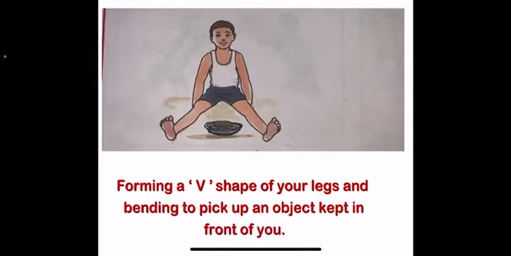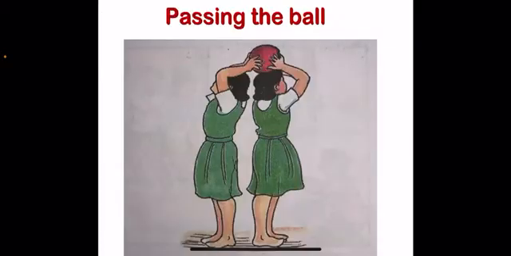Our first game is forming a V shape with your legs and bending to pick up an object kept in front of you. In this picture, children, the boy is sitting down with a V shape between his legs and he will be bending to pick up an object kept in front of him. Passing the ball. In this, as shown in the picture, the girls are standing in the opposite direction and passing the ball. This game also increases flexibility in our body.